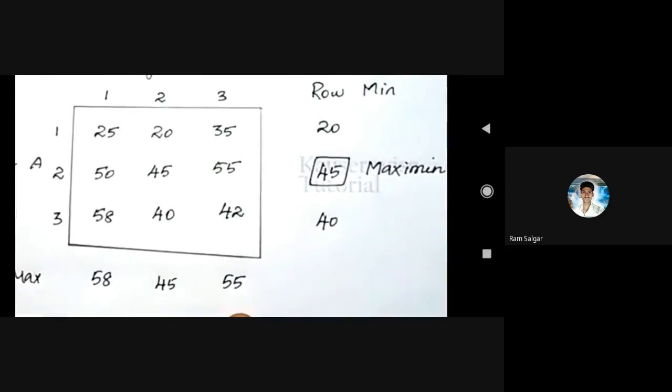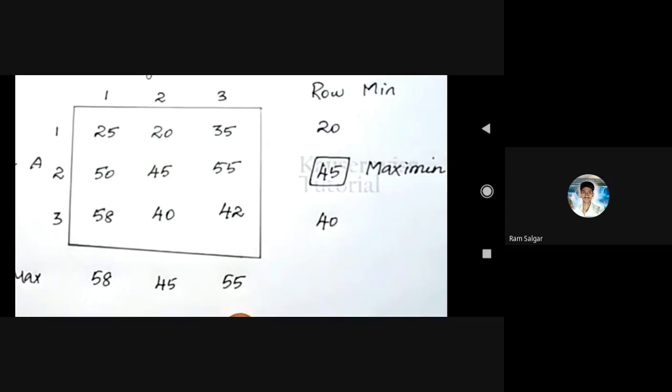Don't get confused, this is a very simple way. We can say that it is theoretical or a theorem also, because game theory is one of the theoretical parts. This is a theory given by the analyzer. So first of all, we have written over here the row minimum values 20, 45, 40.